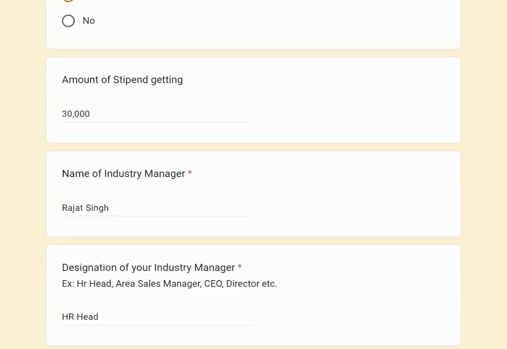For the amount of stipend, you are required to mention the total amount of stipend you are getting. Do not write rupees or dollar or something, right? So just write in Indian rupees what is the total amount of stipend for your internship. Let's say a student is selected for a 1 year internship. That student will not write 3 lakh or 4 lakh or 5 lakh rupees. He or she will write the total amount of stipend till the summer internship for 2 months or 45 days. So you mention that over here, right?